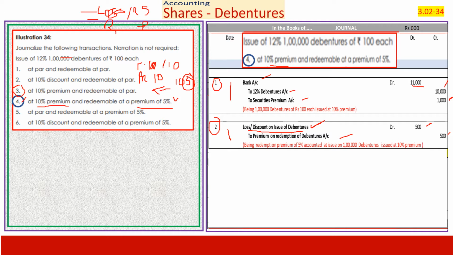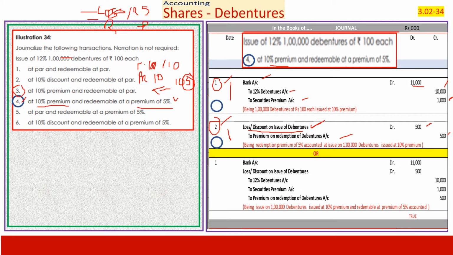Now, there is one more shortcut here. You have got 2 entries. You can pass a single entry, but the content will be the same. How do I do it? I have got bank 11,000, take it to the debit side.